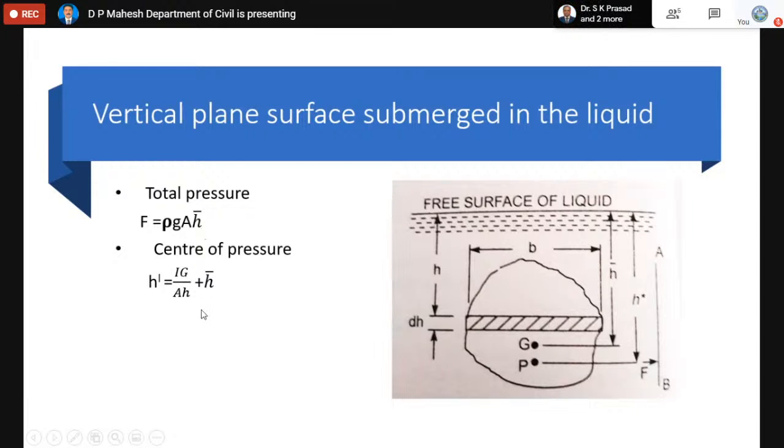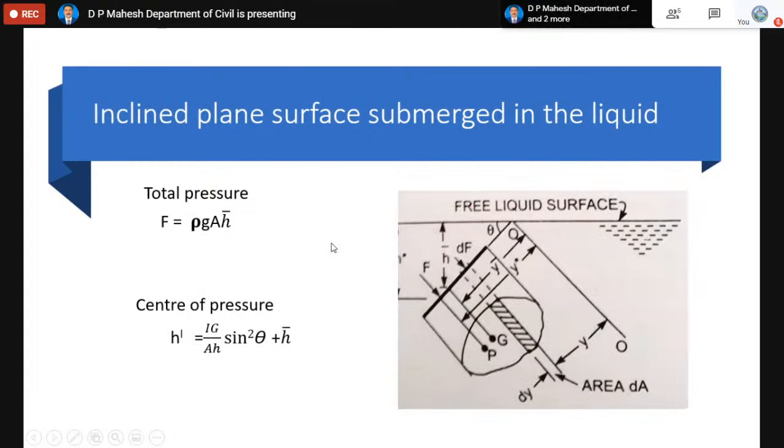I suffix G means moment of inertia. Sorry, it is not Ig, it is I suffix G. It is the moment of inertia of the submerged body about an axis passing through the center, parallel to the free surface. The formula is very interesting. You have to remember the formula depending on the geometrical section. Then the formula is A h bar plus h bar, where h bar is the center distance from the free surface. If you know I suffix G and h bar, we can find out both.